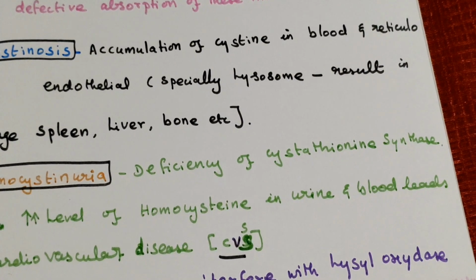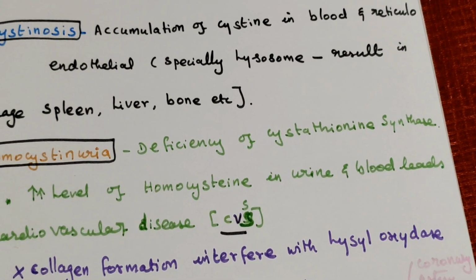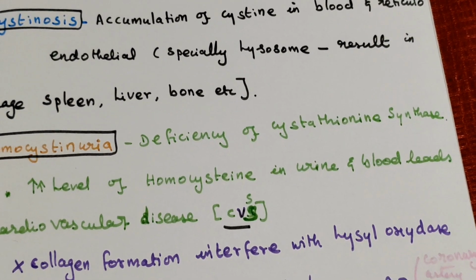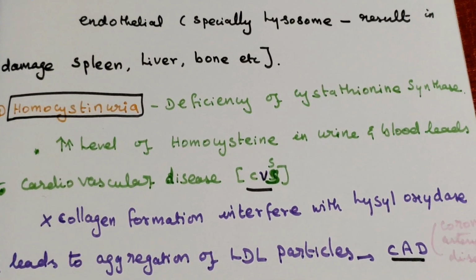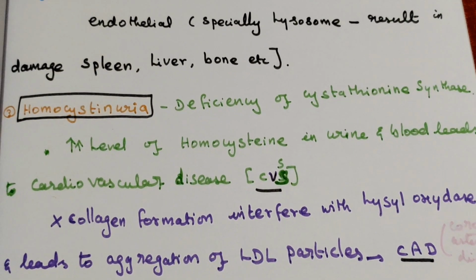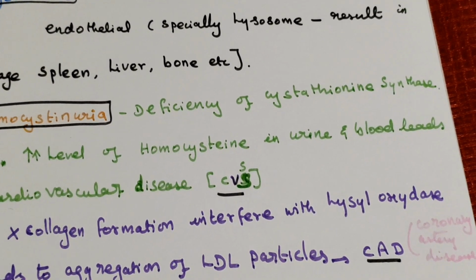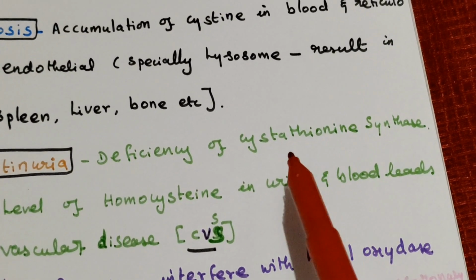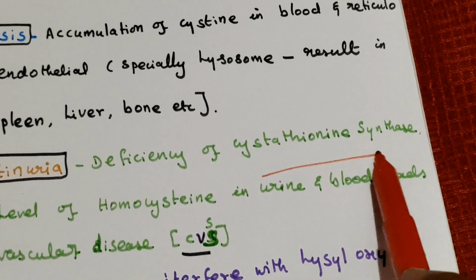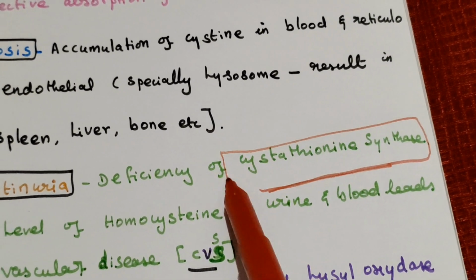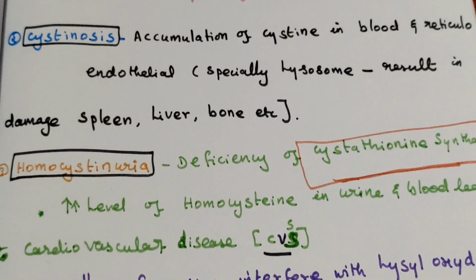Third disorder is homocystinuria. It is important. It is due to deficiency of the enzyme cystathionine synthetase.